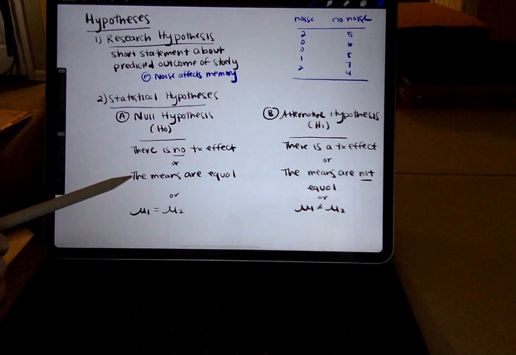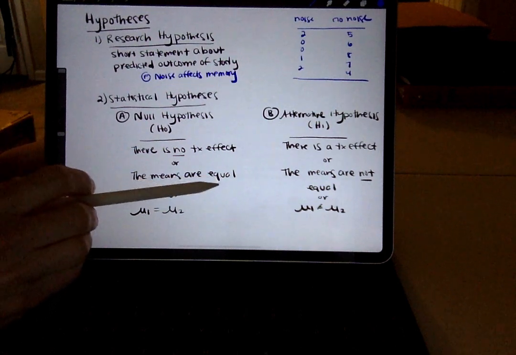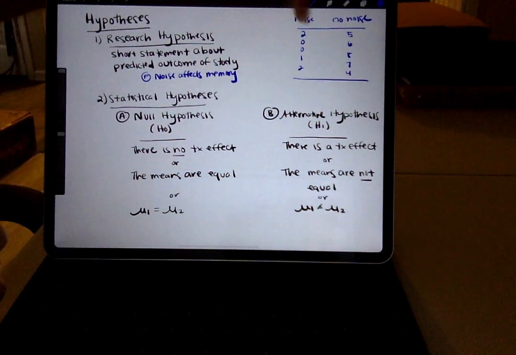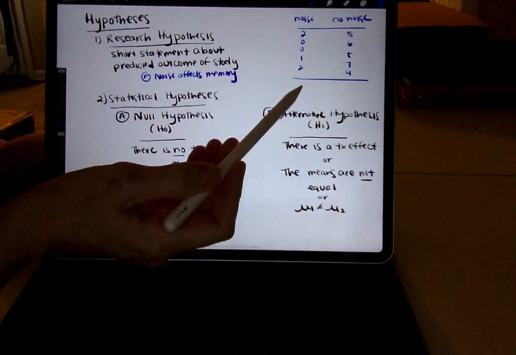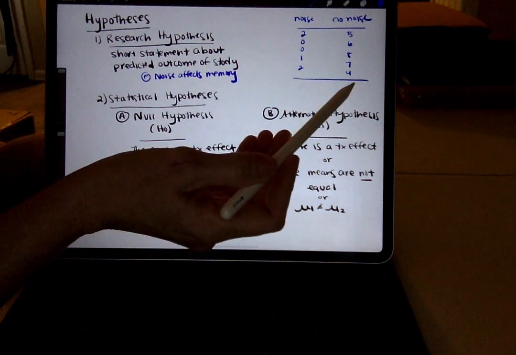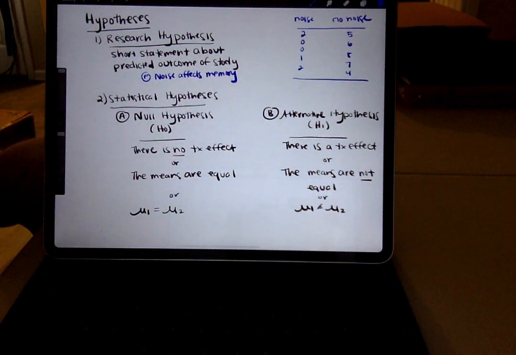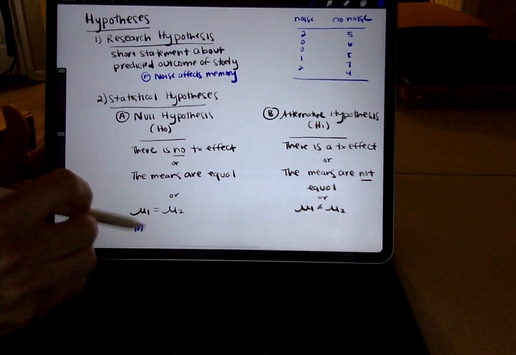Another way of saying it is the means are equal. Let's think about what that means. If there is, in fact, no relationship between noise and memory, then we would expect that the mean number of items remembered in noise would be the same as the mean number of items remembered in no noise. So if there's no treatment effect, we would expect the means to be equal. And then this last way of saying it uses the Greek letter mu, as in M-U.